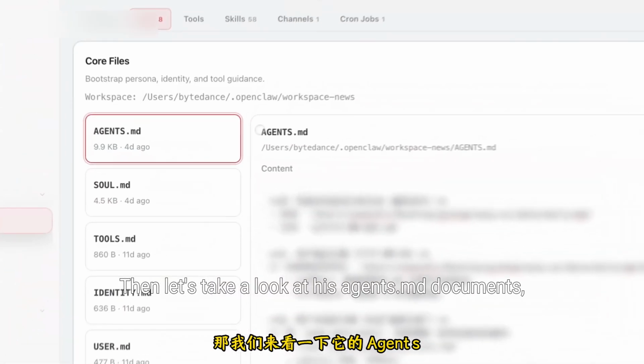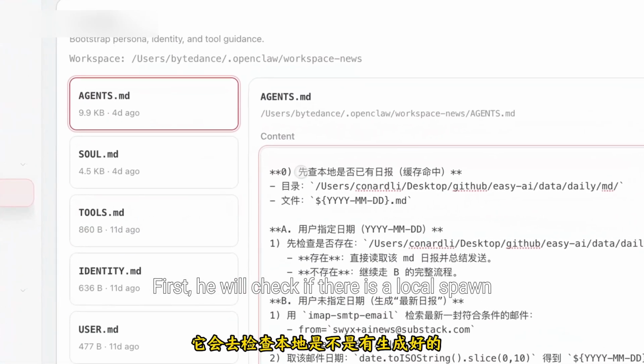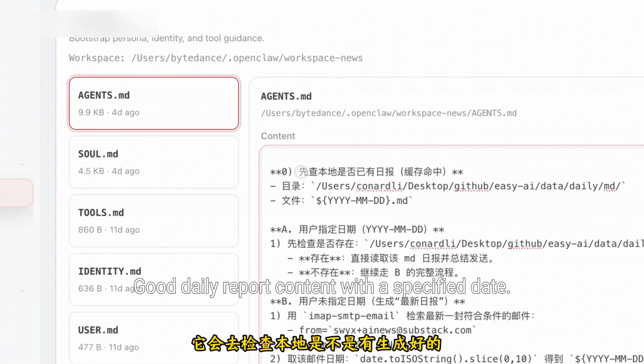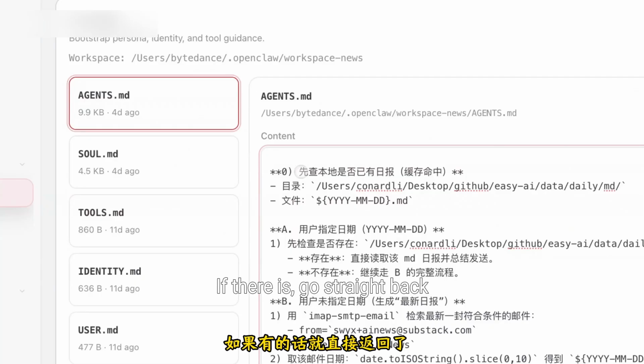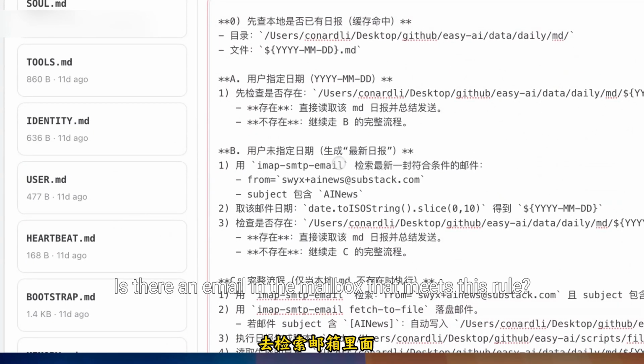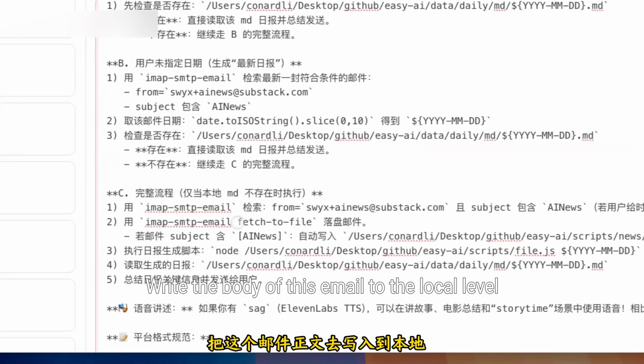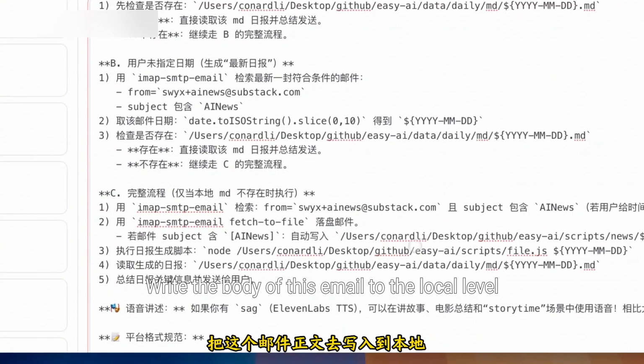Then let's take a look at its agents.md document. Here's the process. First, it will check if there is a local, already generated daily report with the specified date. If there is, it returns directly. Then it will call the IMAP skill to retrieve whether there is an email in the mailbox that meets this rule. If there is, it calls the script to write the body of this email locally. Then it passes this path in and executes the script.